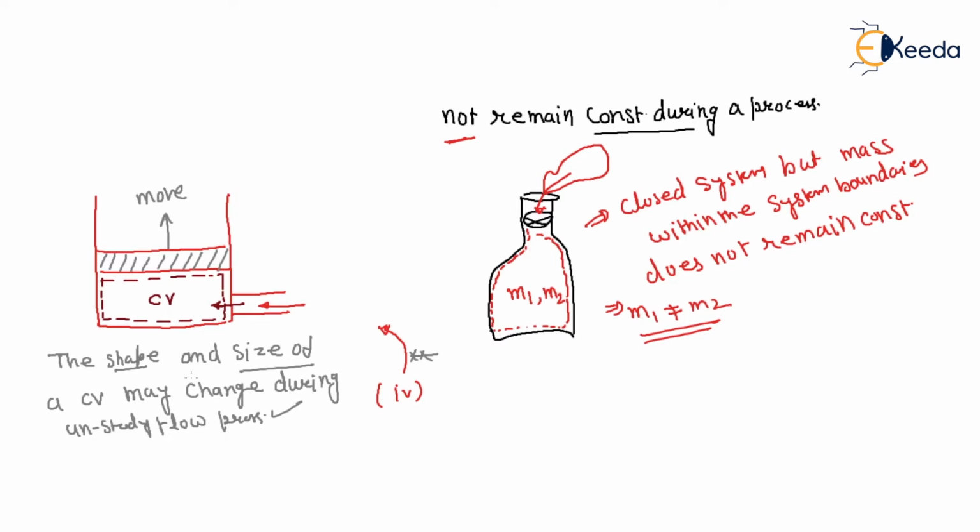Now another observation is that on a steady flow process, what is that?